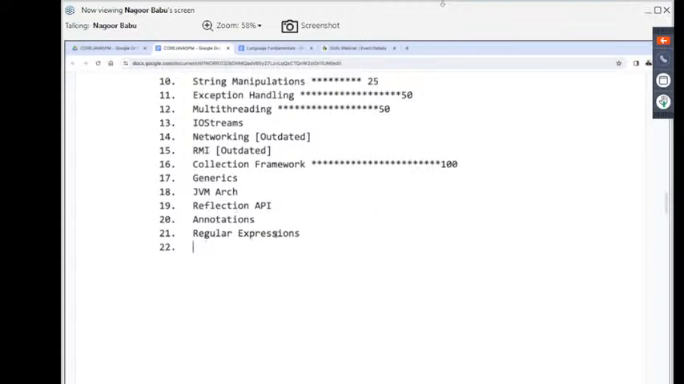Generics, reflection API, annotations, regular expressions. The next one is AWT, this is outdated. Next one is Spring, this also is outdated. These two topics I'm not going to discuss. Nobody is using these two at present, even myself. I'm not going to discuss these two concepts.